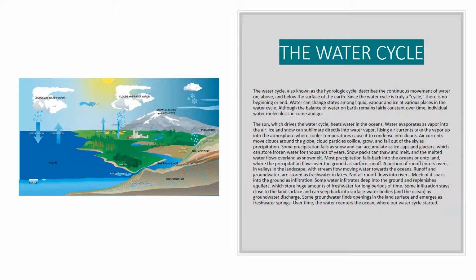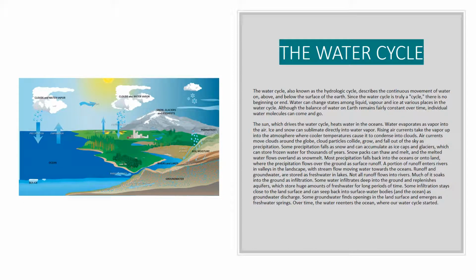The sun, which drives the water cycle, heats water in the oceans. Water evaporates as vapor into the air. Ice and snow can sublimate directly into water vapor. Rising air currents take the vapor up into the atmosphere, where cooler temperatures cause it to condense into clouds. Air currents move clouds around the globe. Cloud particles collide, grow, and fall out of the sky as precipitation.